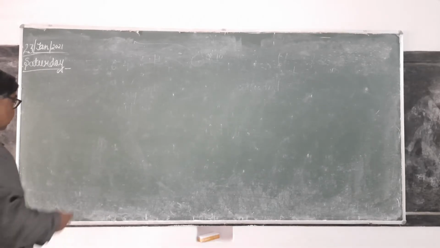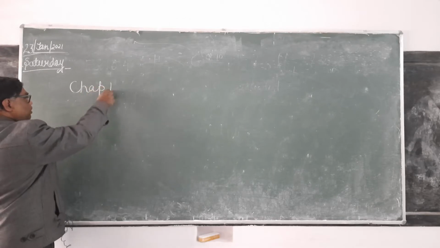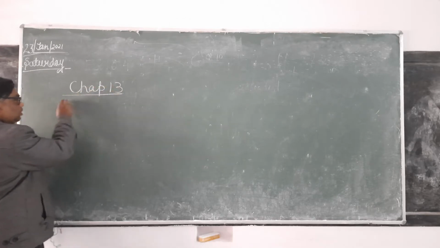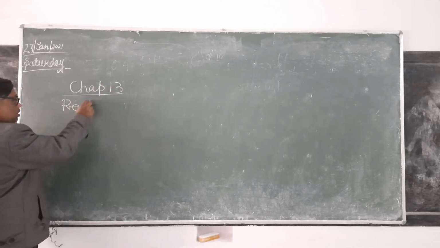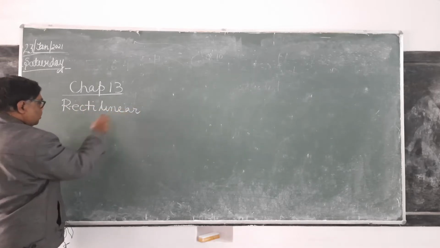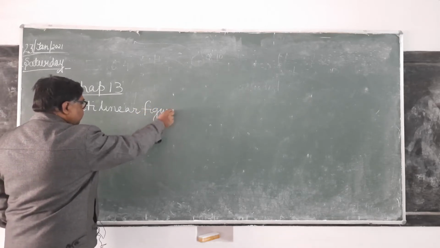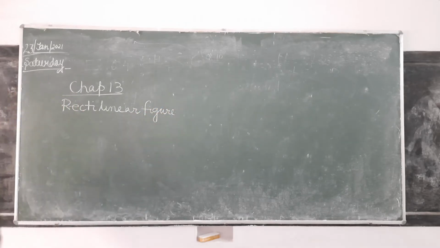Now, what is the meaning of rectilinear figure? It is chapter 13. Rectilinear figure. Now, rectilinear figure, it is a plane figure.